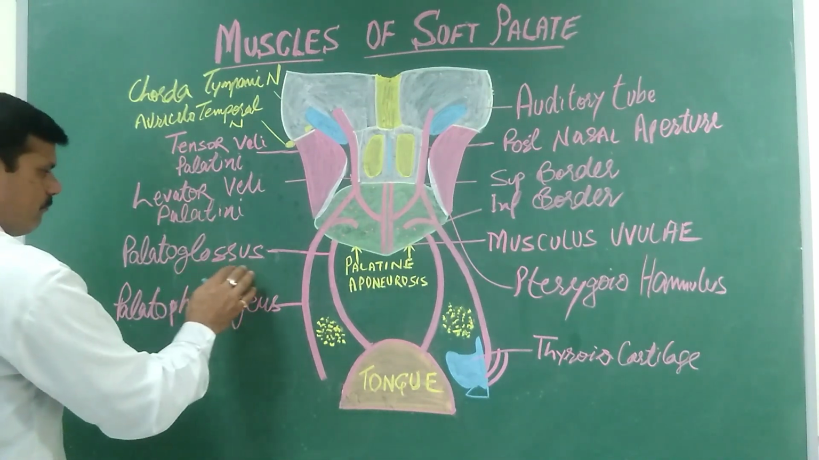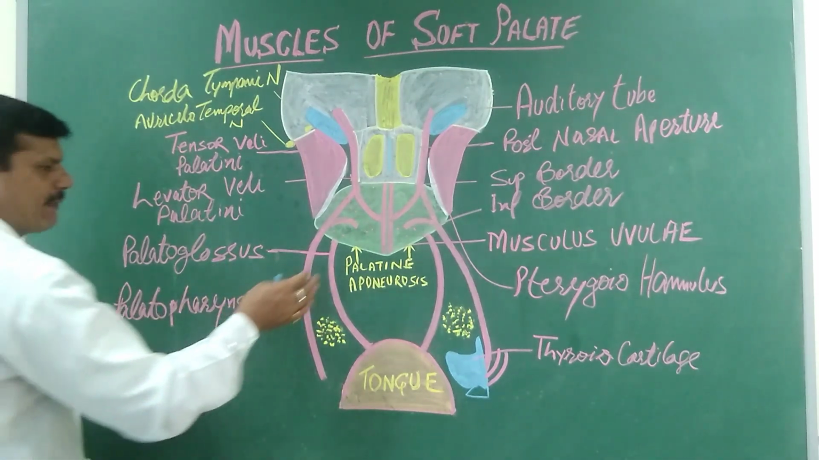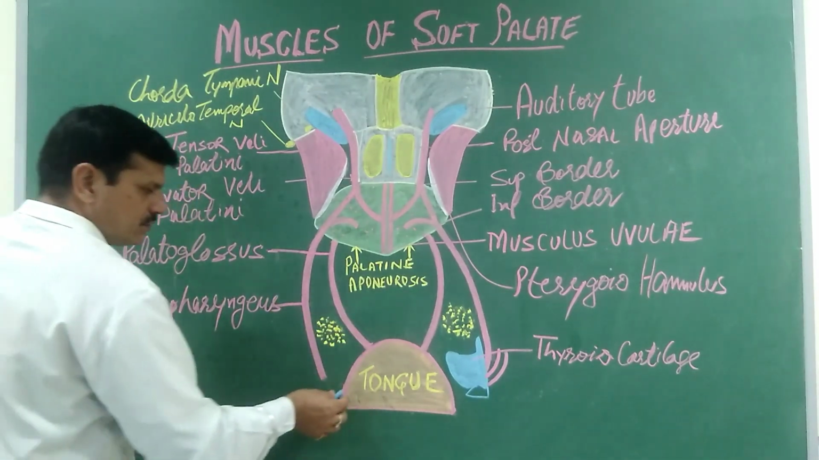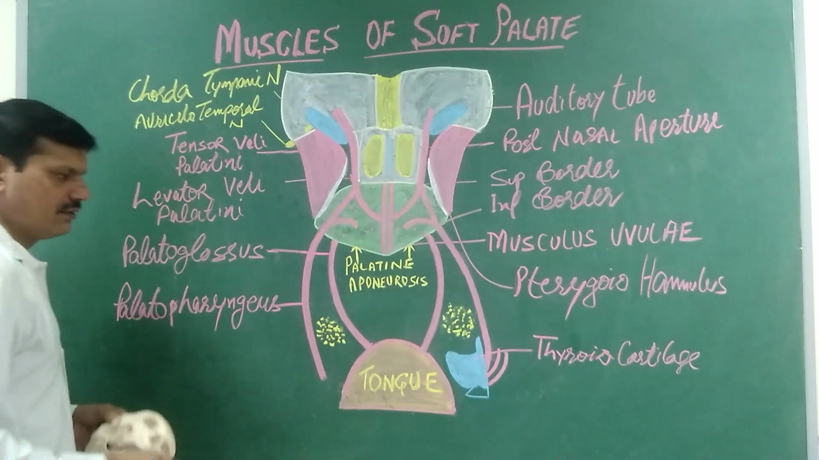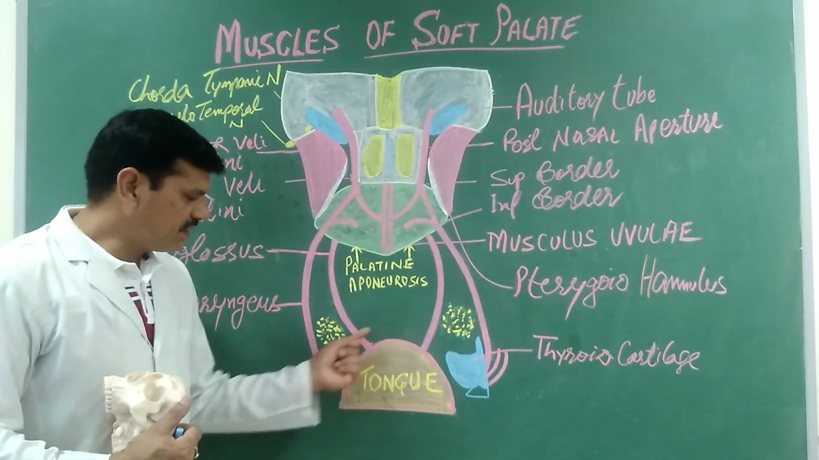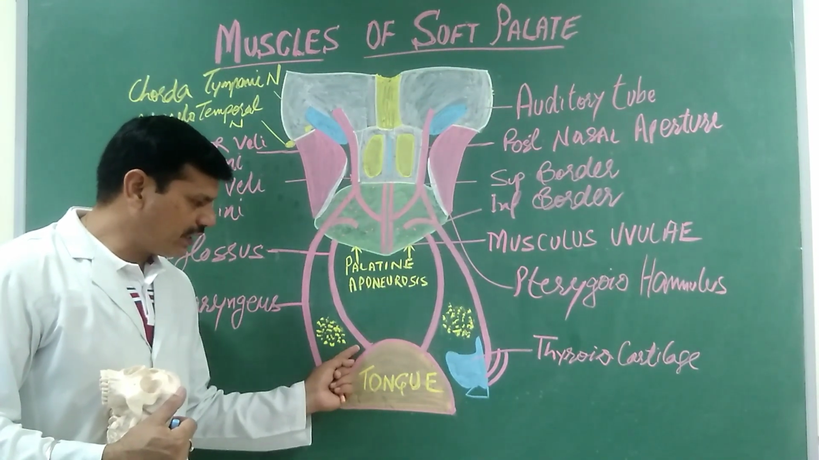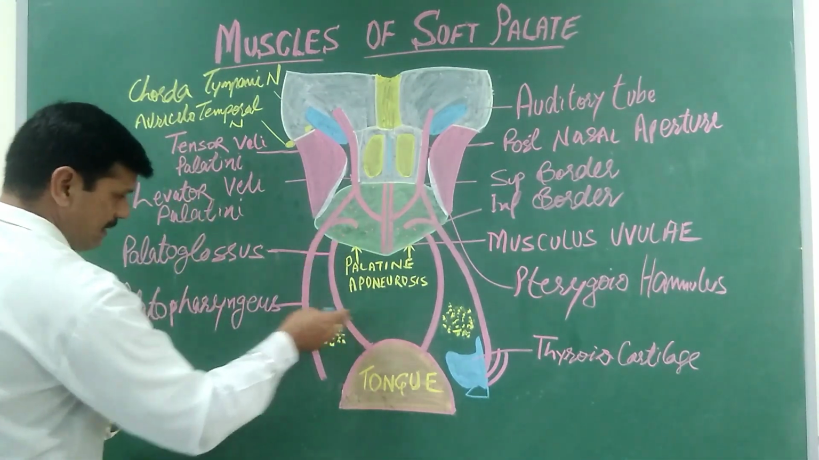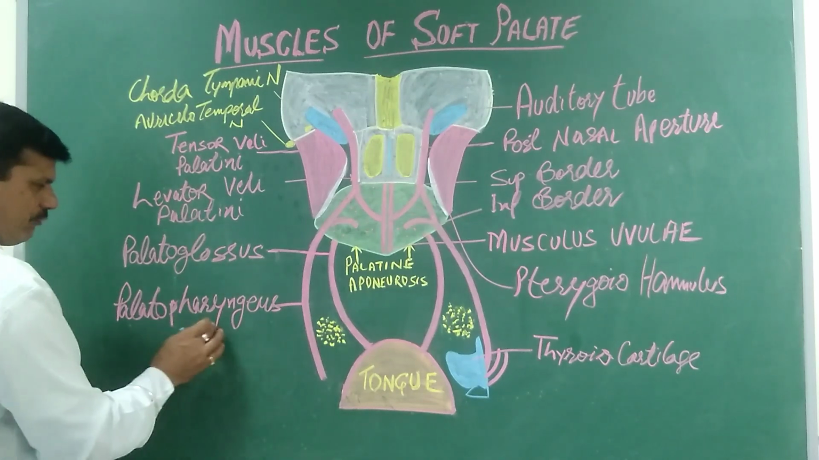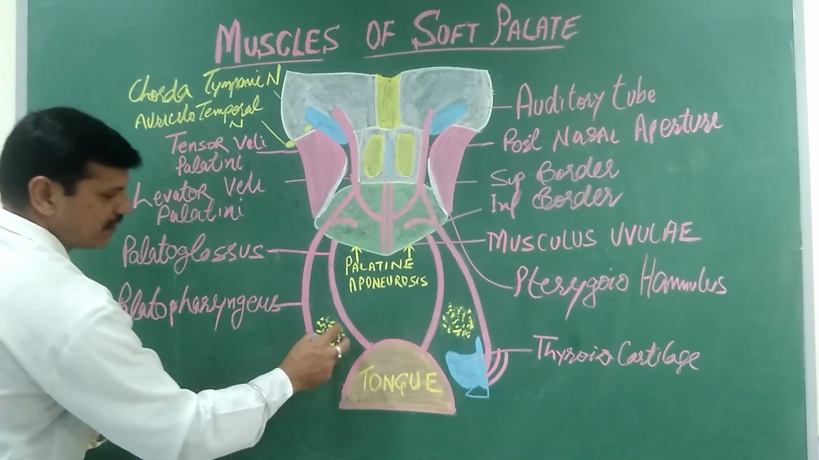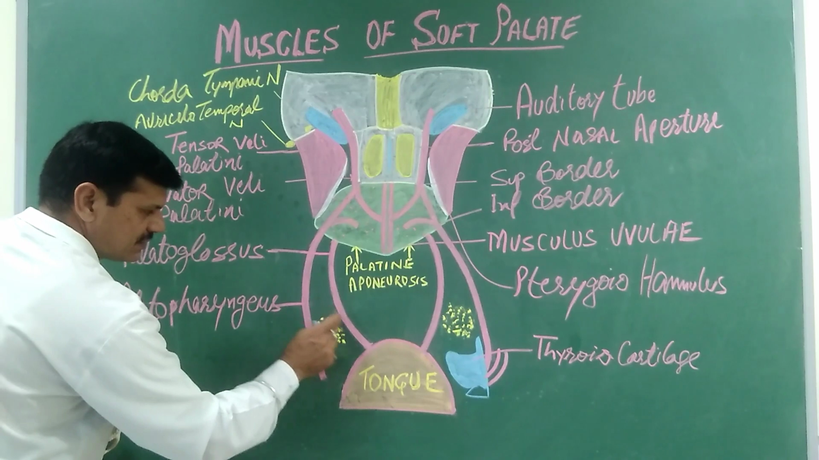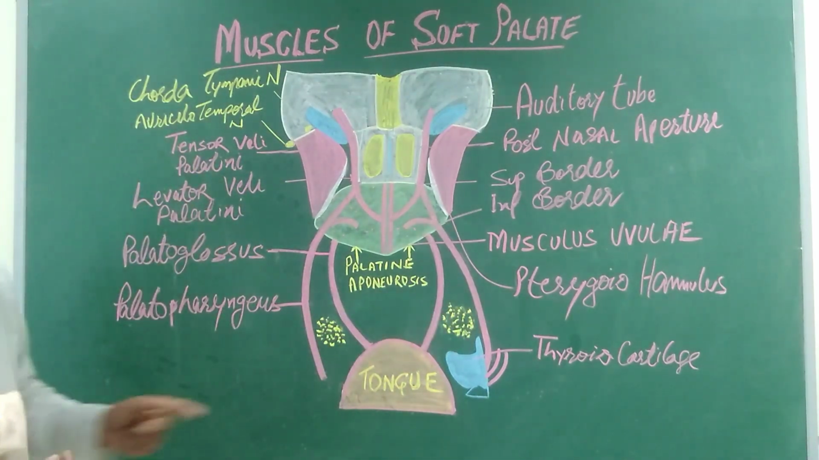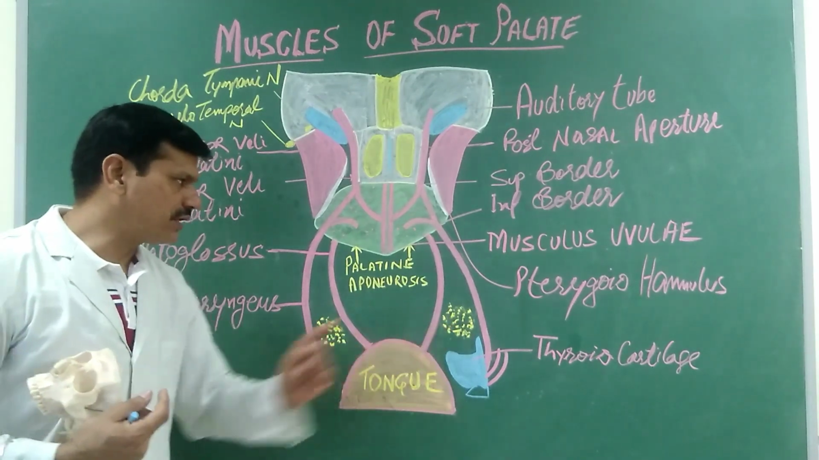The palatoglossus originates from the palatine aponeurosis, descends to the lateral side of the tongue, and is inserted into the junction of the oral and the pharyngeal part. So the palatoglossus lies in the palatoglossal arch, and the palatopharyngeus lies in the palatopharyngeal arch, and in between the two arches is the tonsillar fossa, where the palatine tonsil is present. This is the tonsillar fossa.